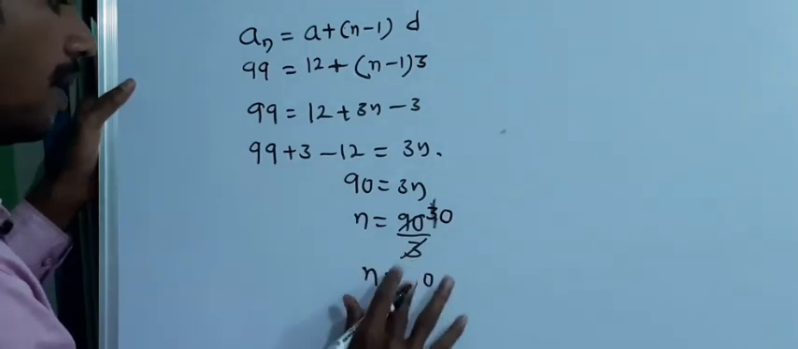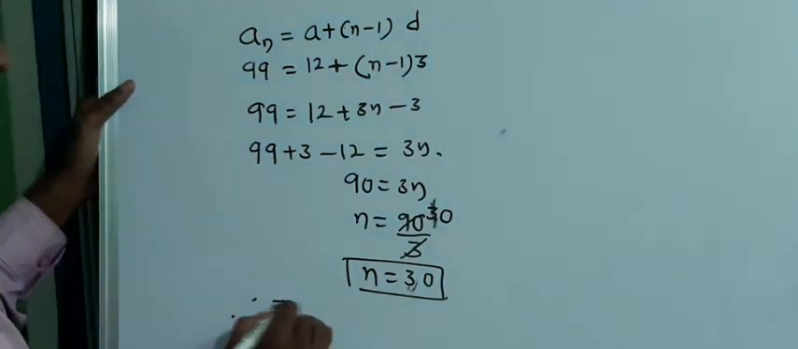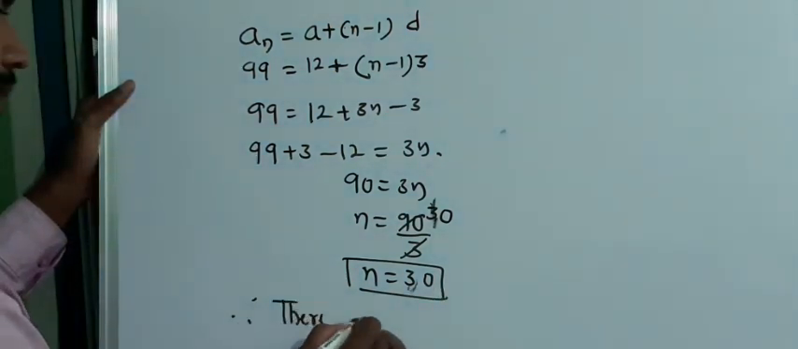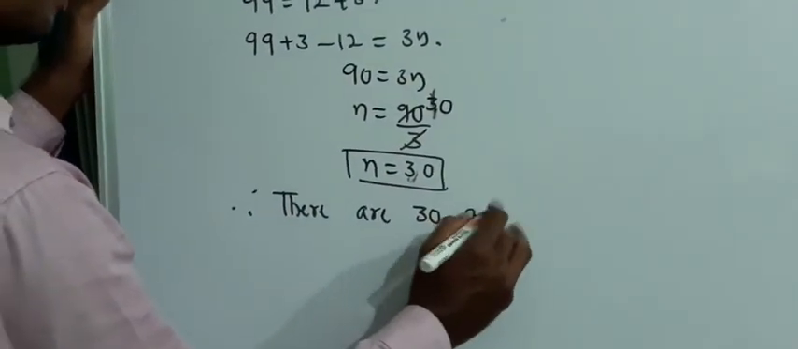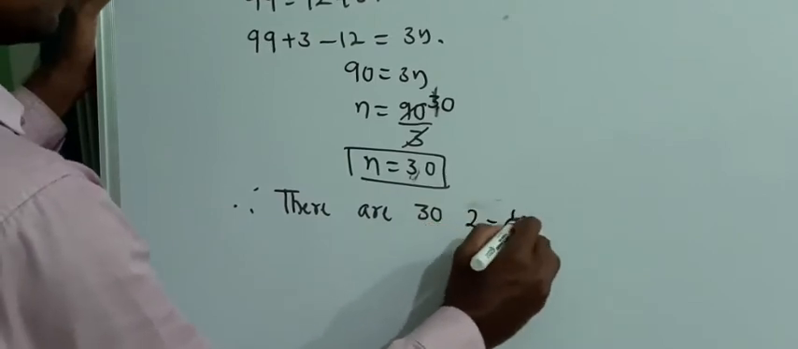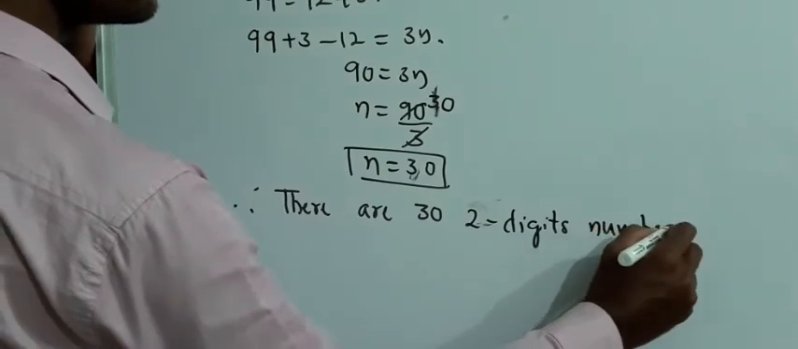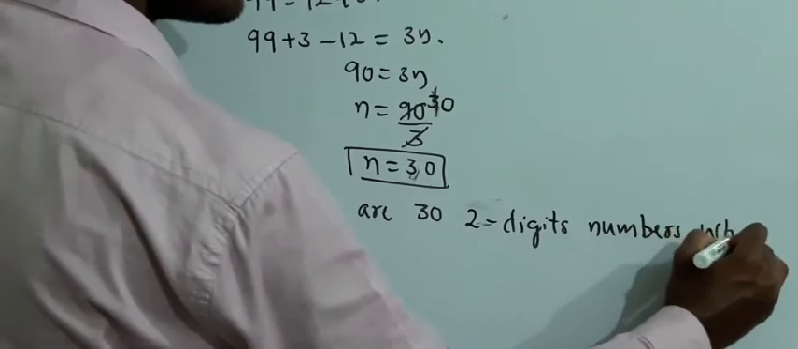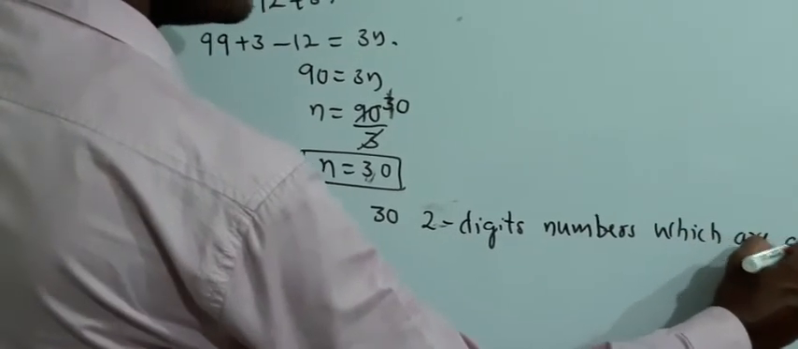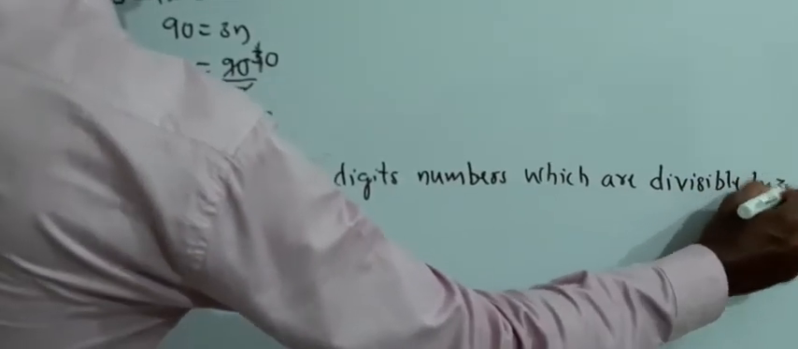So what does it mean? Therefore there are 30 2-digit numbers which are divisible by 3. That's it.